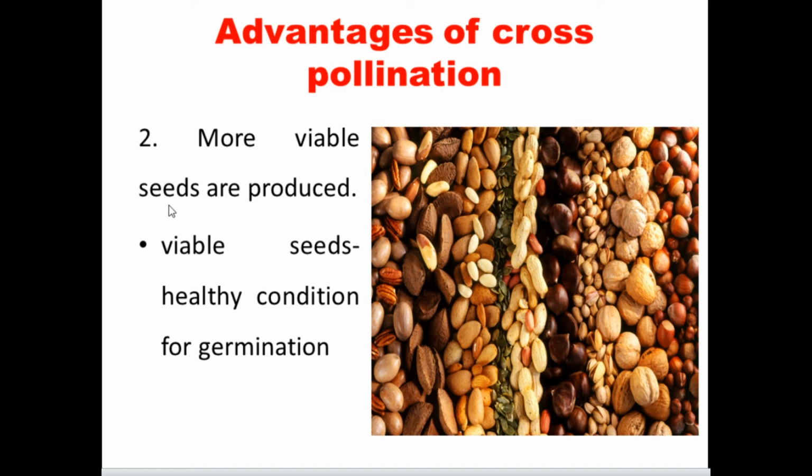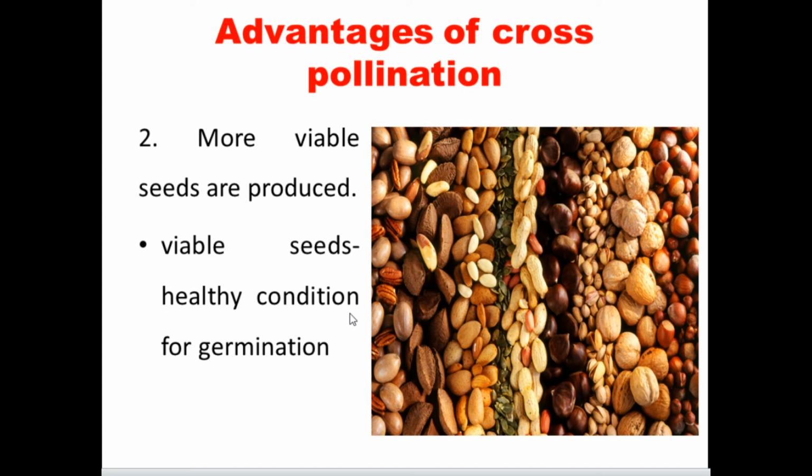It may happen in self pollination, but it does not happen in cross pollination, because cross pollination always leads the plant to produce viable, healthy seeds. So look at here, the seeds are in very healthy condition. If the seeds are in very healthy condition, they are able to produce healthy plants.